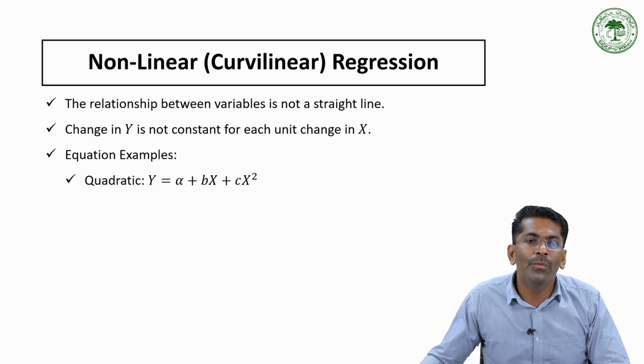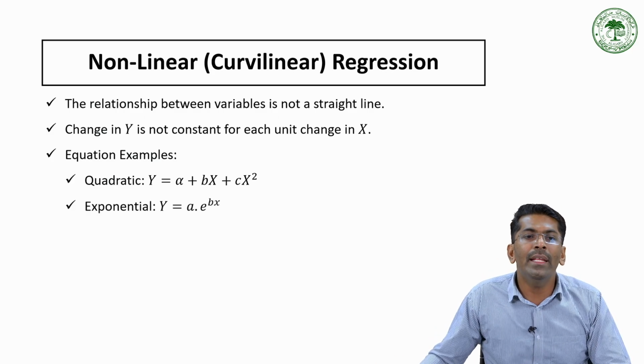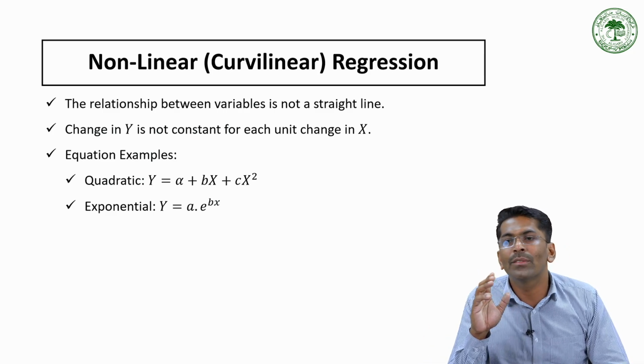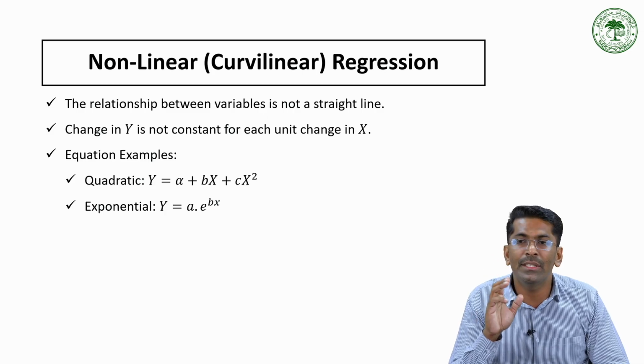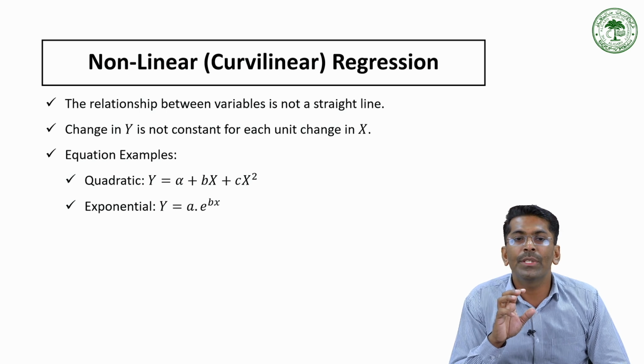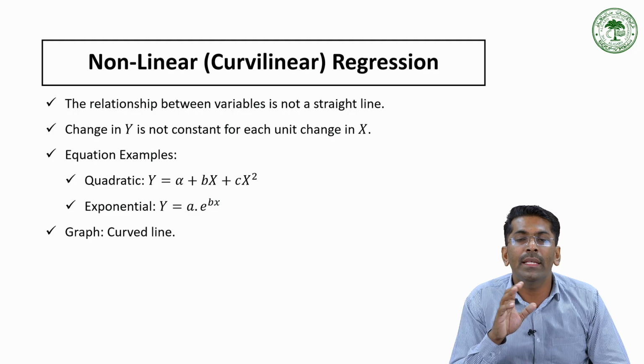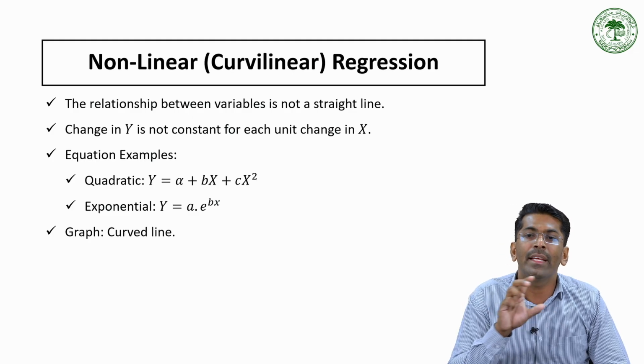We have a quadratic equation, y is equal to a plus bx plus cx square. So it is a quadratic equation, and the graph of this quadratic equation will generally be a parabola, or it is U-shaped, or it may be an inverted U-shaped model. Similarly, in the case of an exponential regression, we generally use it when y increases or decreases at an increasing rate. That means the change will accelerate or maybe decelerate over a period of time. So in this particular model, the situation may be growth, or it may be decay. Here the curve shows a curved line rather than a straight line.